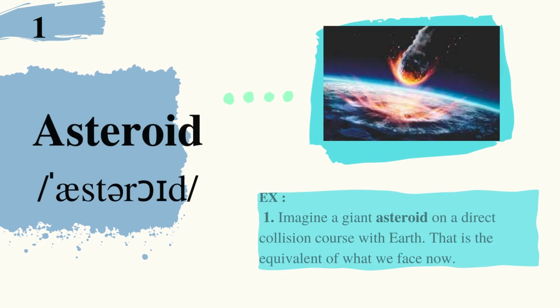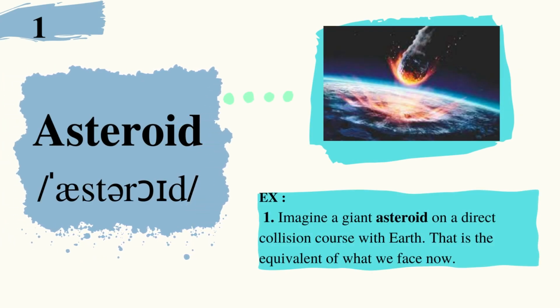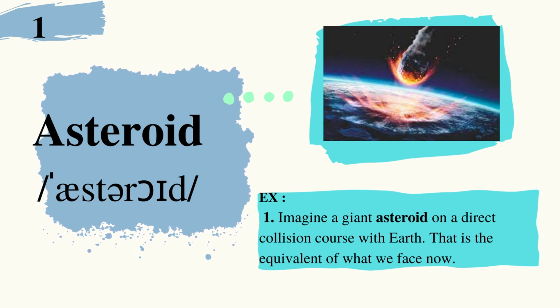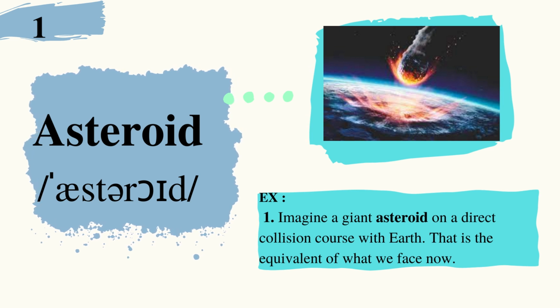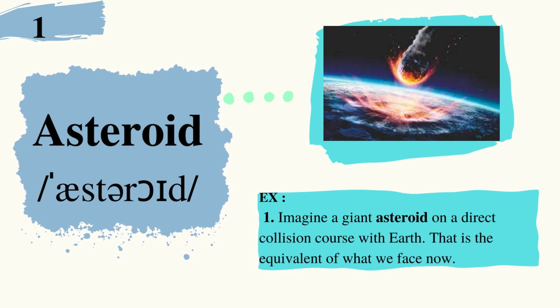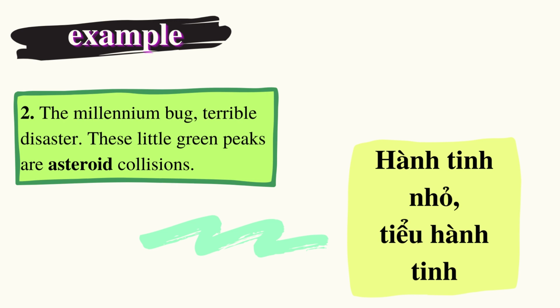1. Asteroid. Example: Imagine a giant asteroid on a direct collision course with Earth. That is the equivalent of what we face now. The Millennium Bug. Terrible disaster. These little green peaks are asteroid collisions.